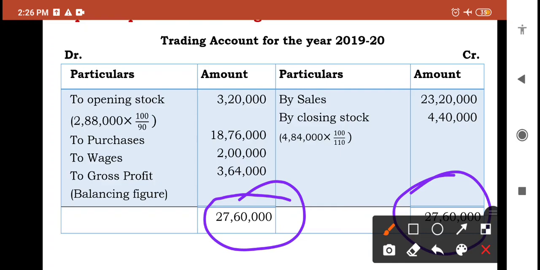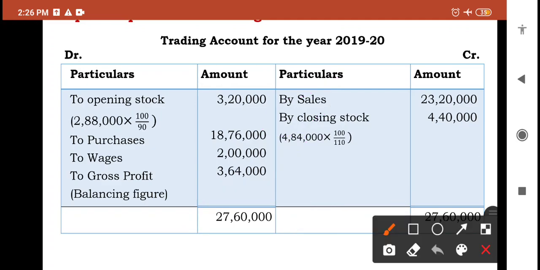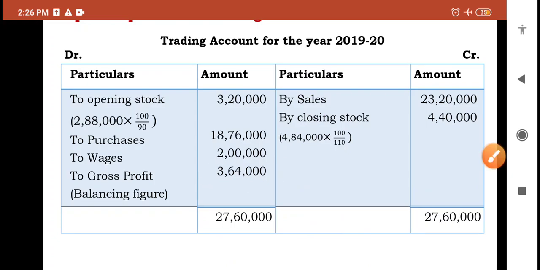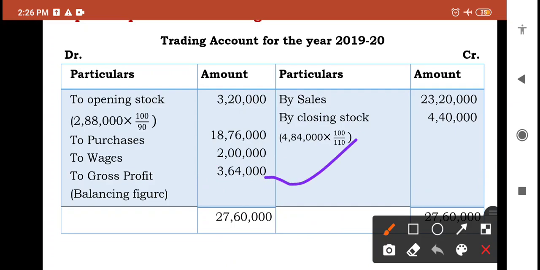Now if we deduct the debit side amounts, that is 3,20,000, 18,76,000 and 2 lakh, from these 27,60,000, we will get 3,64,000. So that is considered as the balancing figure, which is treated as gross profit.